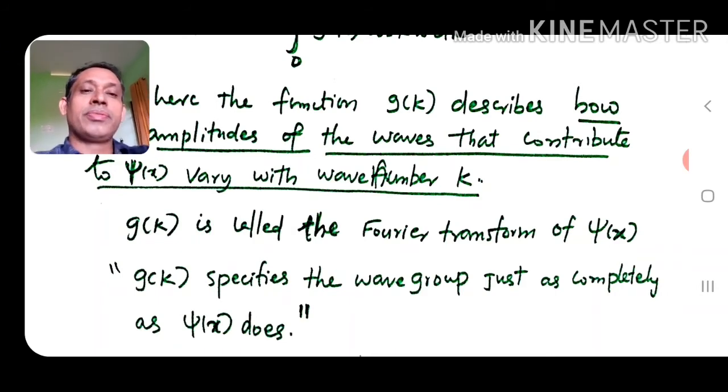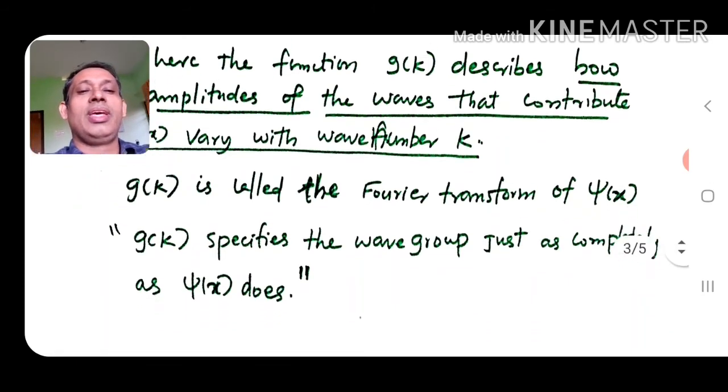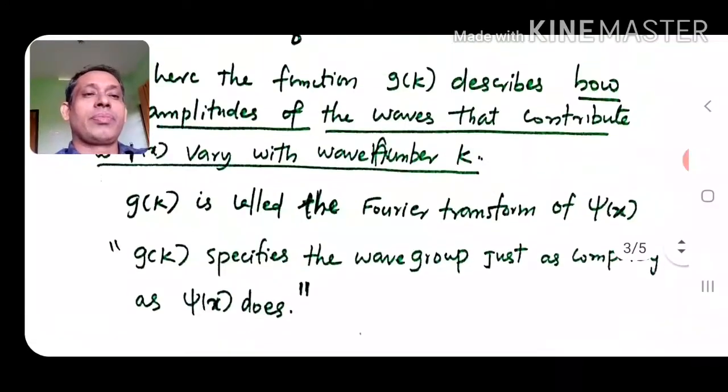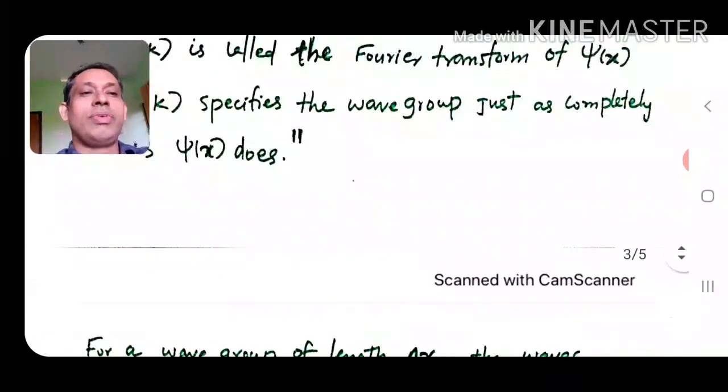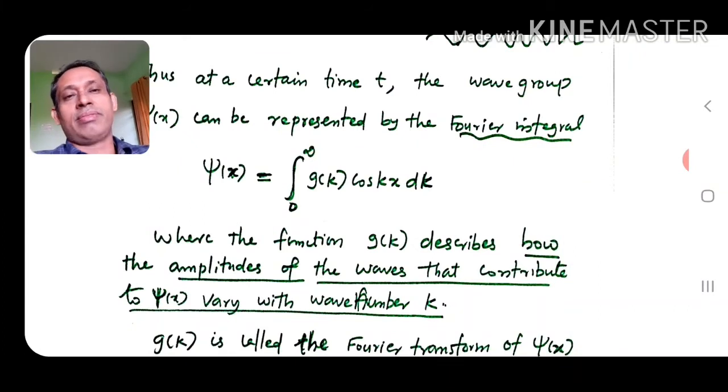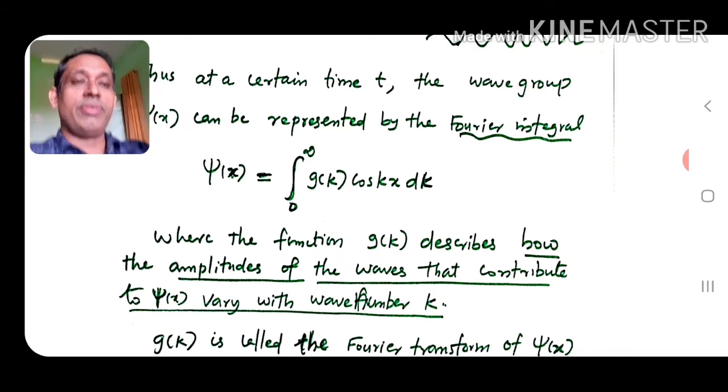So we can specify the wave group using g of k or psi of x. g of k specifies the wave group just as completely as psi of x. Once we understand that psi of x, which represents the wave group, is a sum of several waves, and g of k gives the corresponding amplitudes, how much each wave is there,